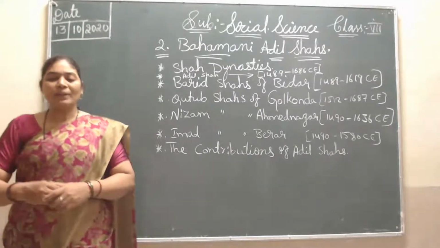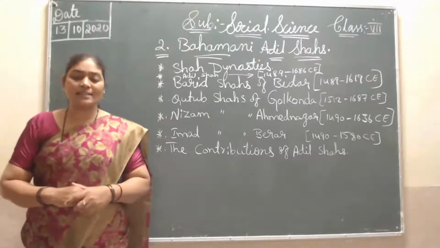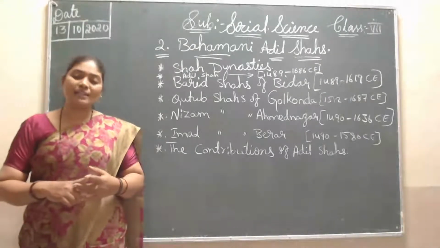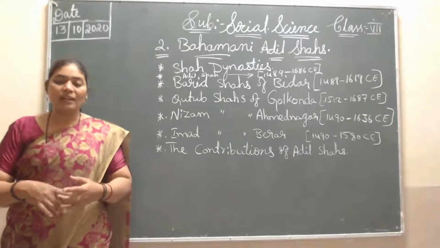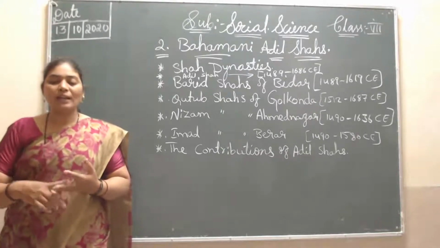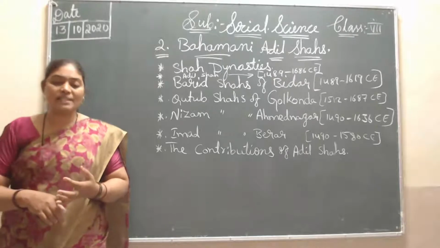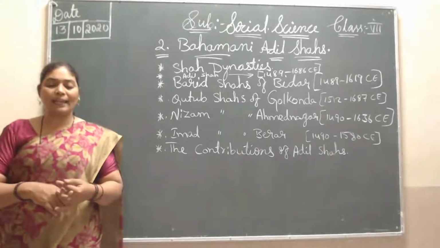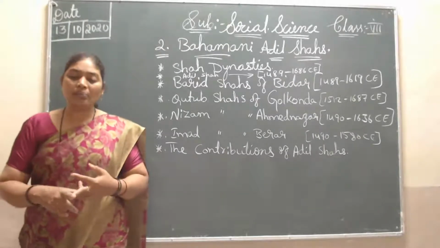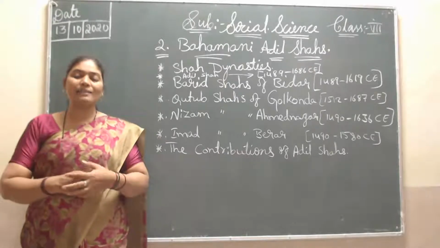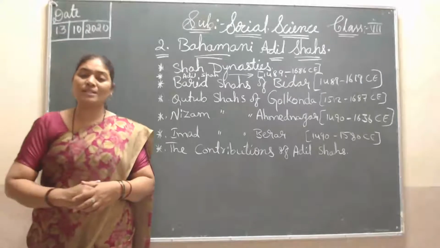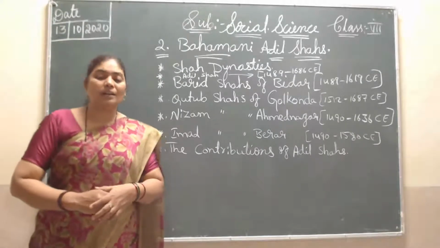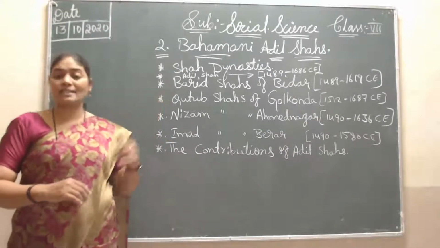In the Adil Shahi dynasty, Yusuf Adil Shah ruled first. Then came Ismail Adil Shah, then Ibrahim Adil Shah, then Ali Adil Shah I, then Ibrahim Adil Shah II, then Muhammad Adil Shah, then Ali Adil Shah II, and lastly Sikandar Adil Shah. All these kings ruled the Adil Shahi dynasty.